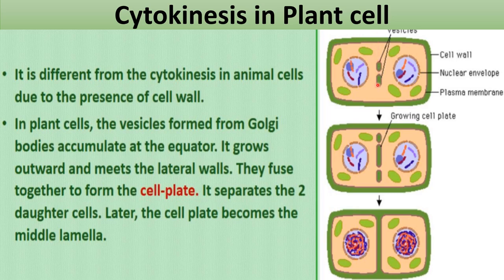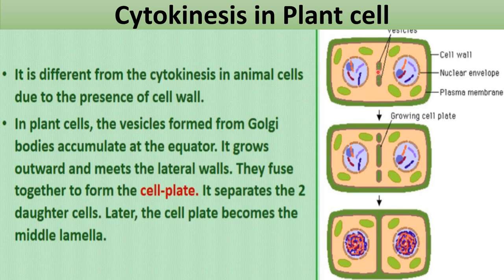So Golgi body forms some vesicle like structure, and these vesicles will start accumulating at the center of cell, at the equator of cell.